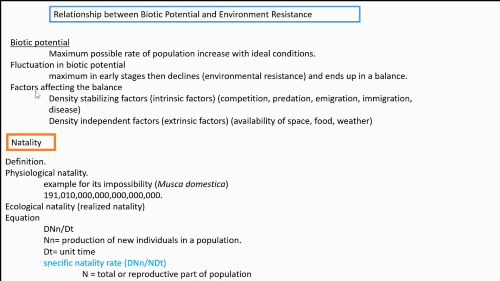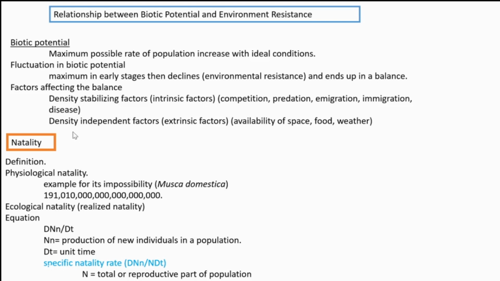Then which are the factors affecting that balance? We have already mentioned them, but once more, repeating in another way. Those are density stabilizing factors. Intrinsic means factors existing inside the population itself. Competition exists inside the population itself, and that factor determines the population growth. Then predation also exists in that population. Immigration, migration, disease, all these are the intrinsic factors that affect the stability.